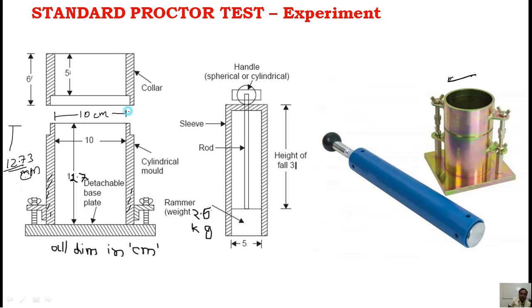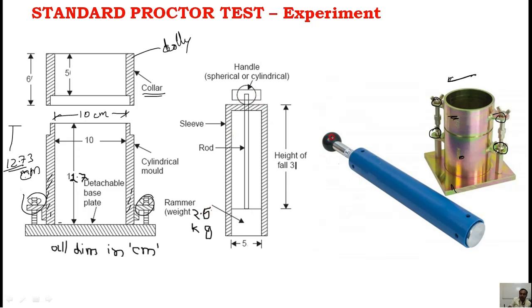There will be one collar here, also called a dolly, or a collar in common language. It has a detachable plate. You can see some screws here. By using these screws you can detach the upper part, the lower part, and even the base plate. Whatever mold you are using, you will know its dimensions.